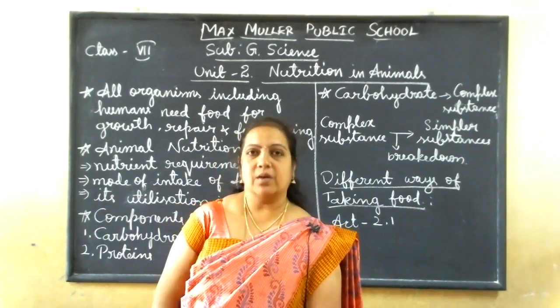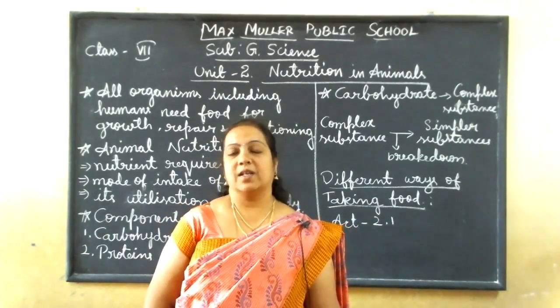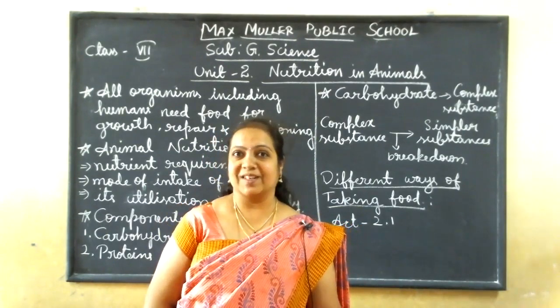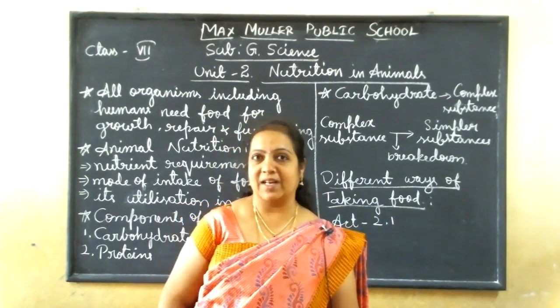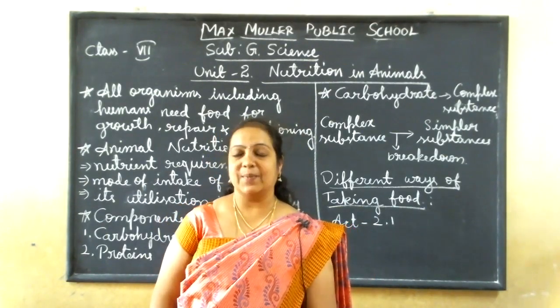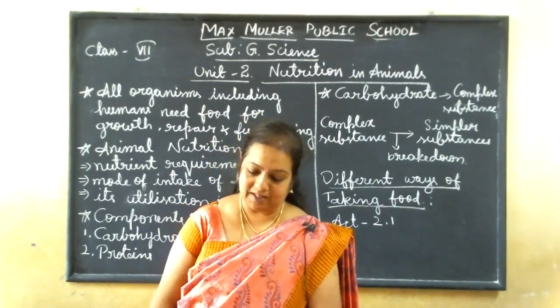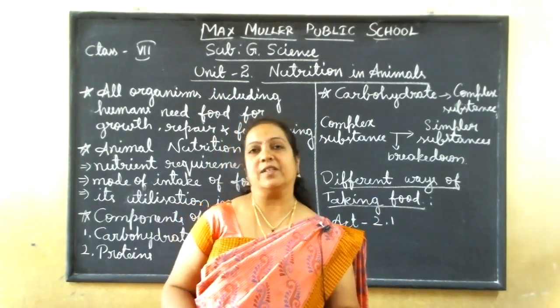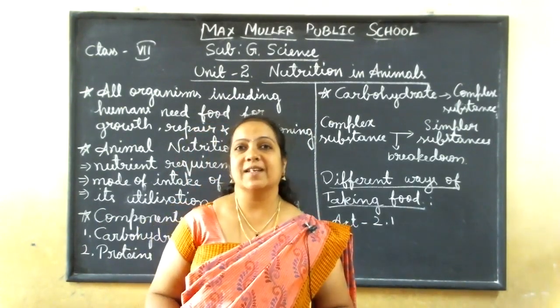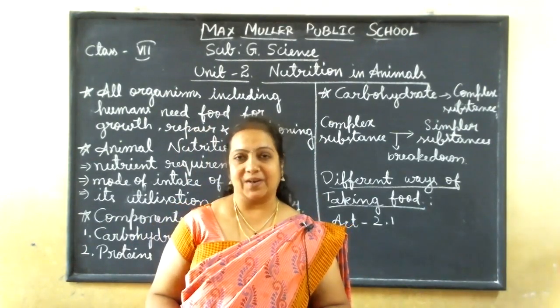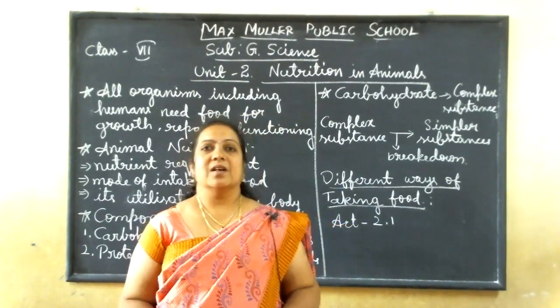Now let us study the other type, heterotrophic nutrition. That means including man, all animals depend on the plants. You already know this fact. In chapter one you learned that by the process of photosynthesis, plants are able to produce food.